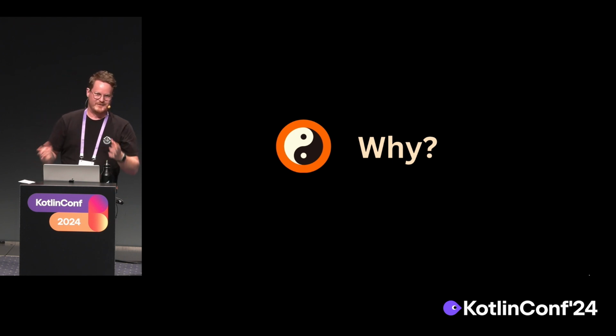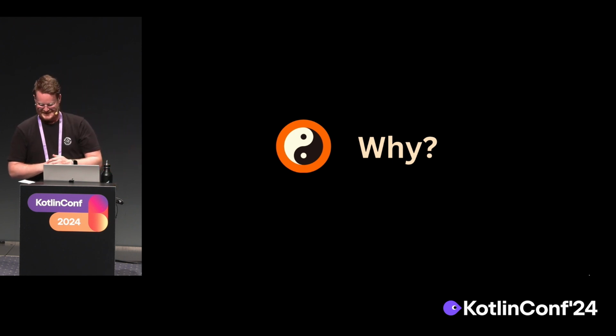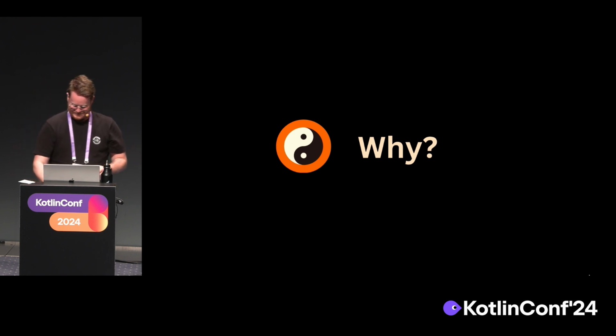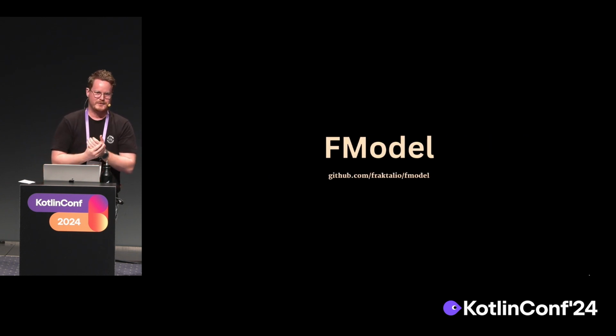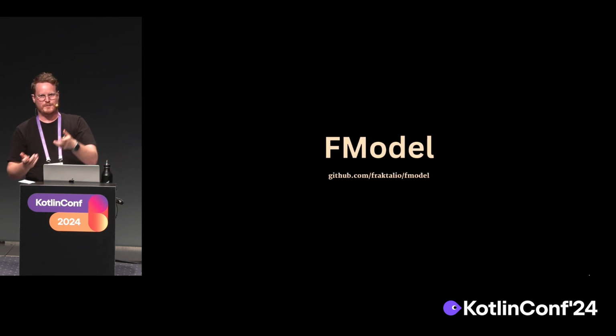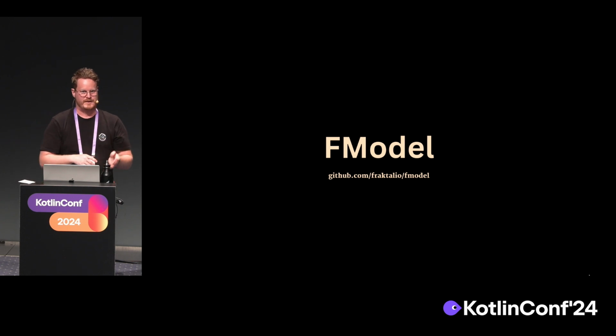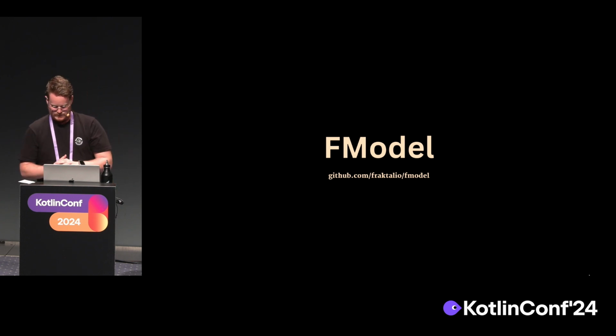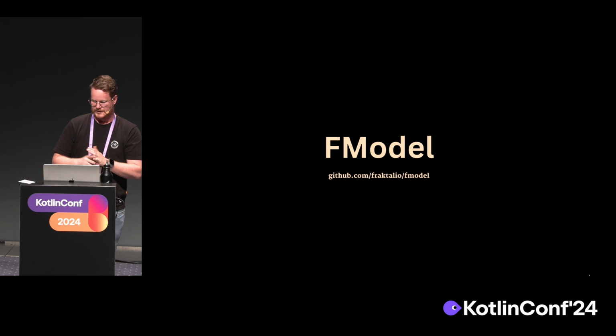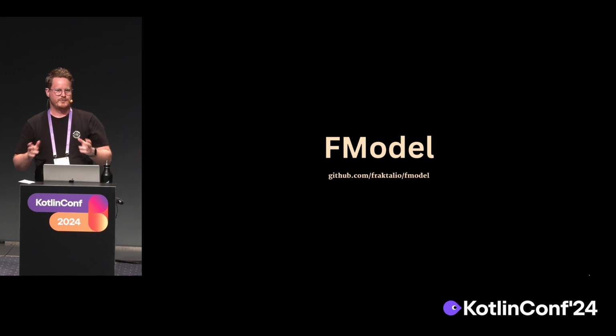You might be thinking, I'm here at Kotlin Conf, why are we talking about yin-yang logos and stuff like this? Well, today I will talk about FModel, and I believe this frame of mind of looking at simplicity is important to properly understand a library like this. It is a library that at its core only has 3 elements.